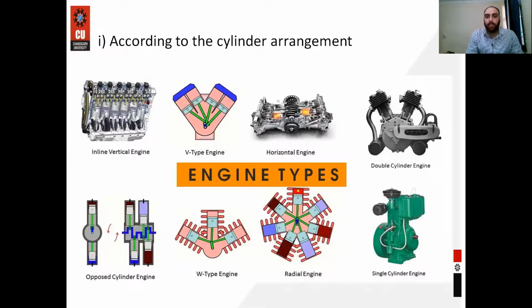Horizontal engine: if the position of pistons or cylinders is in a horizontal direction, that is called horizontal engine. Double cylinder engine: if two cylinders are used to run the engine, that is called double cylinder engine. Opposite cylinder engine: if the position of cylinders is opposite to each other, that is called opposite cylinder engine. Next is W type engine, radial engine, and last one is single cylinder engine, that is mostly used as a stationary engine.